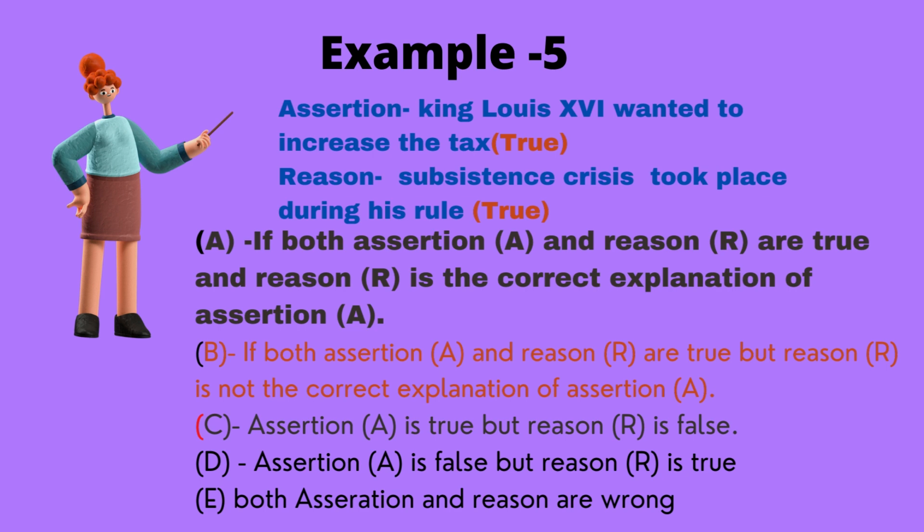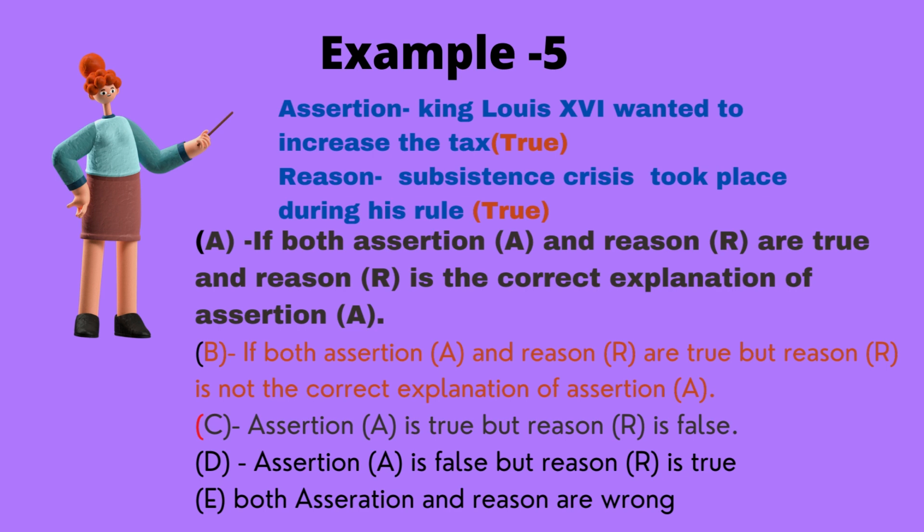So here we have to take two steps. First step, both are true. So assertion and reason are true. Step 2, is the reason the correct explanation of the assertion? Here, the reason given is subsistence crisis took place. Is that the reason for King Louis to increase his tax? Not at all. The correct reason for King Louis to increase his tax was the treasury was empty.